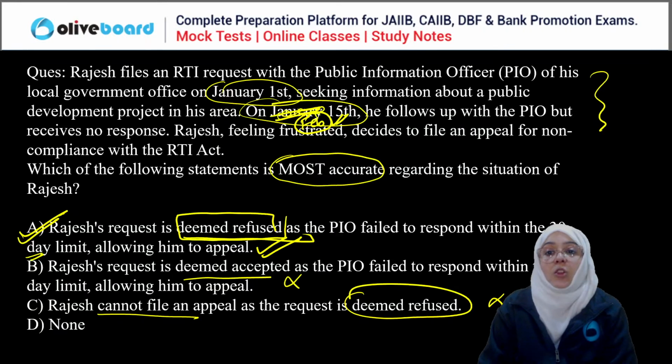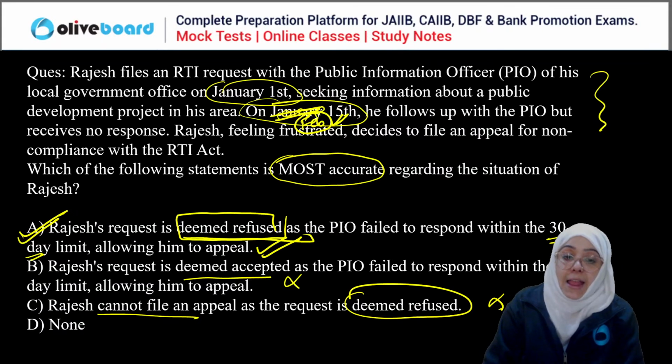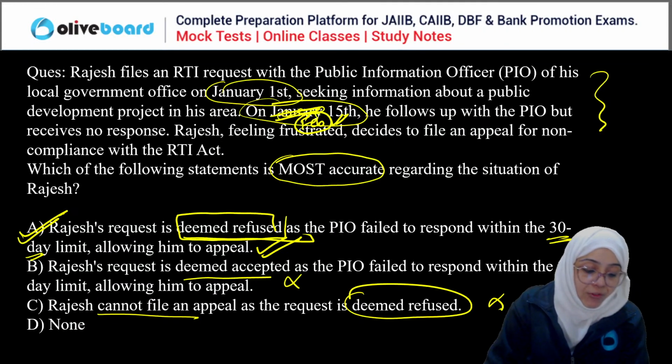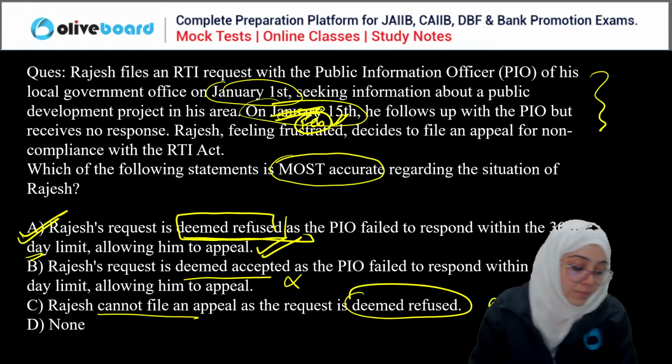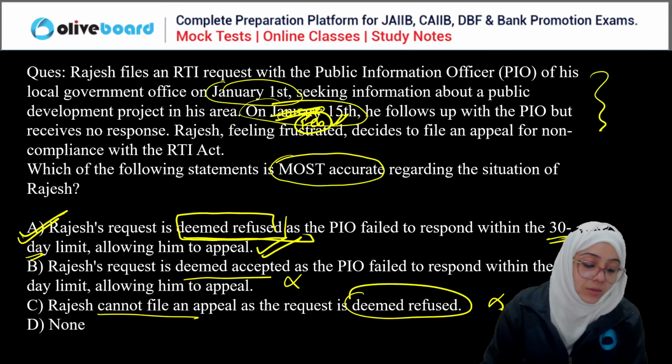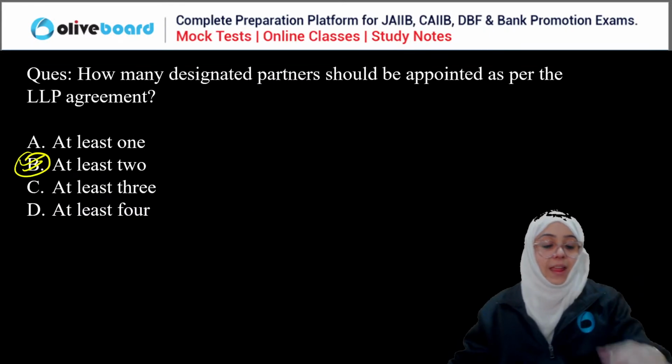Now Rajesh wants to file an application for the non-compliance of the RTI Act. Now what is the correct option? Feb 15 is okay. Okay. Done. Good. Done. So this is it.